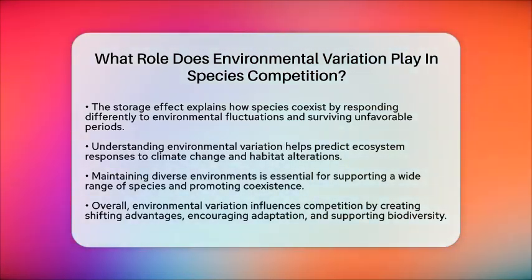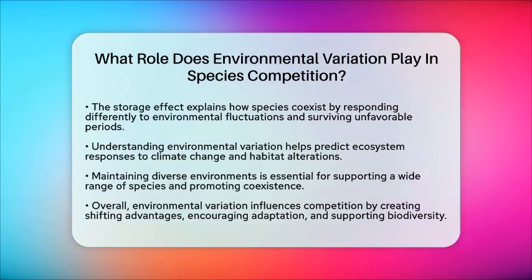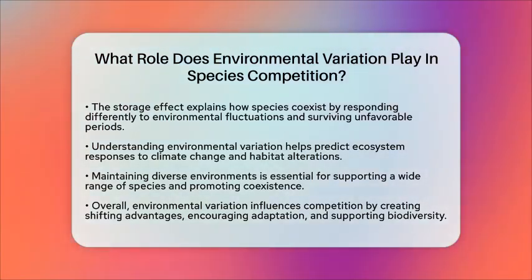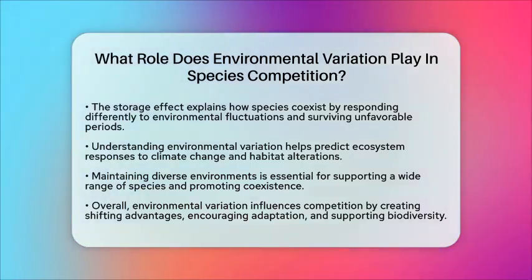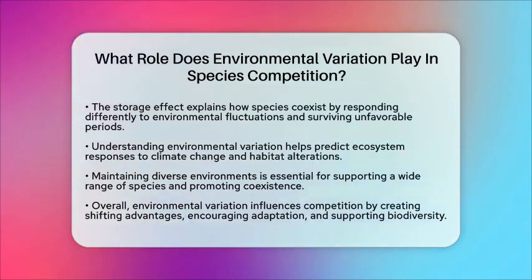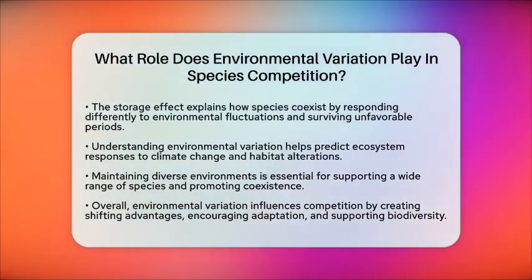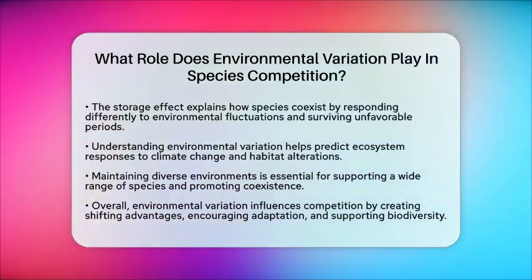In the end, environmental variation shapes competition by changing which species have the advantage over time and space. It promotes coexistence by creating shifting conditions and encouraging species to adapt, ensuring that many species can thrive together in the complex web of ecosystems.